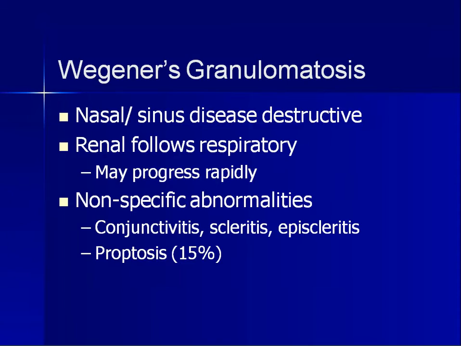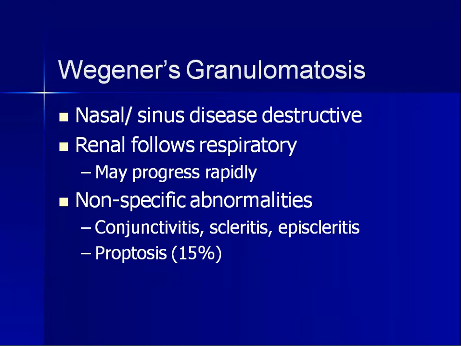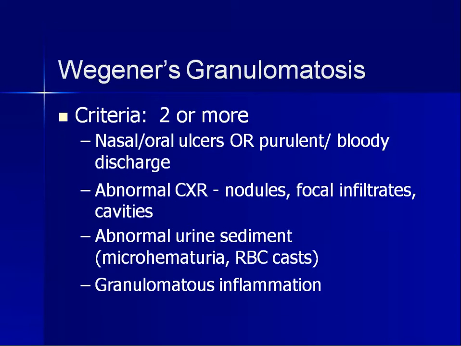The other non-specific abnormalities are conjunctivitis, scleritis, episcleritis, and proptosis. So the important point here is that there's involvement of renal followed by respiratory, and it could be very progressive. And the criteria is important.